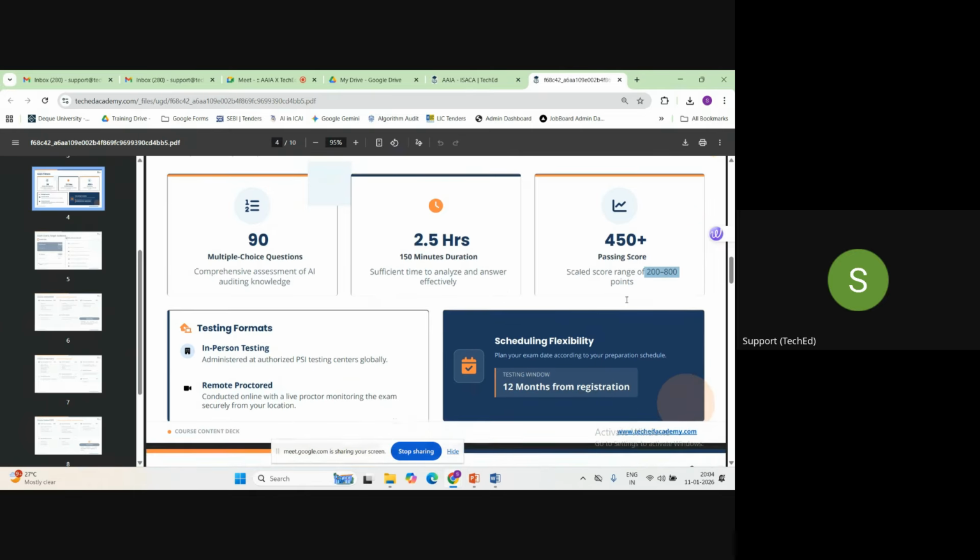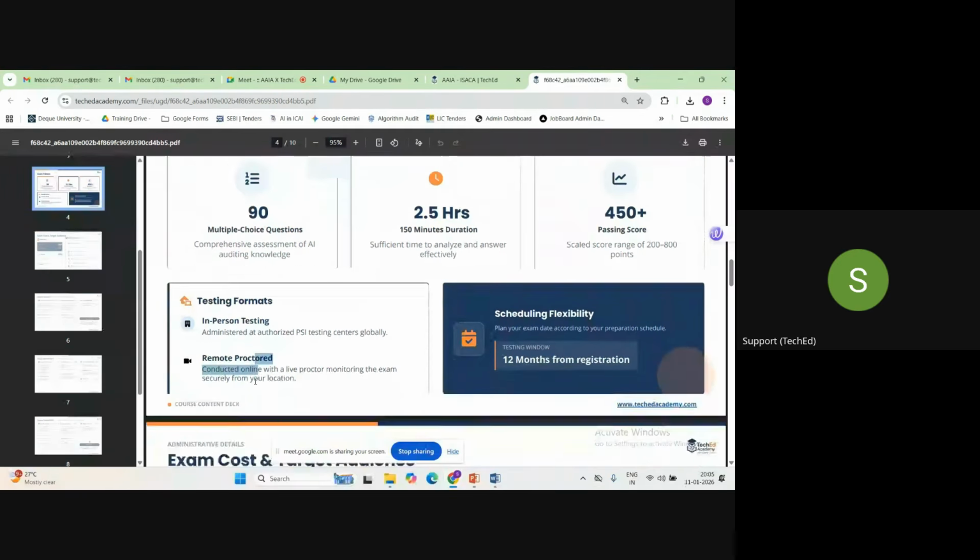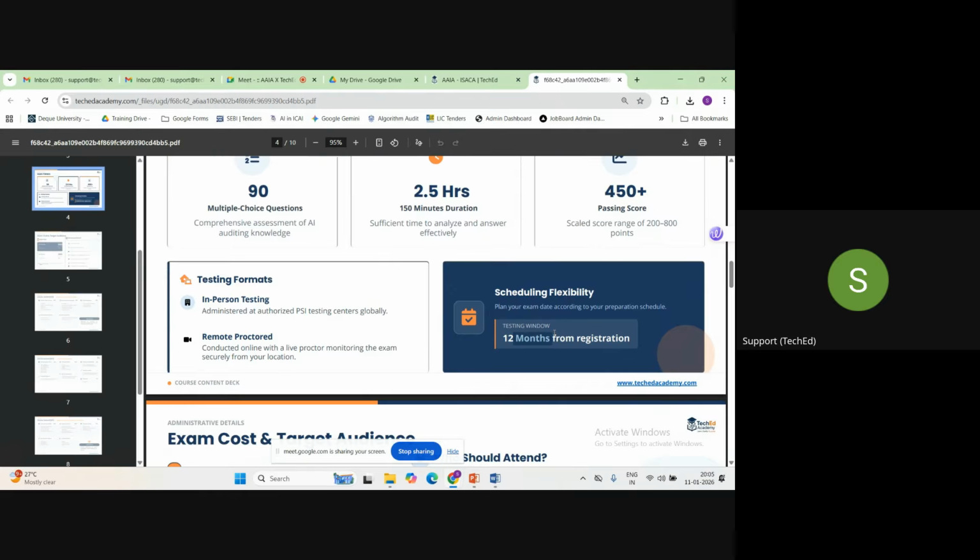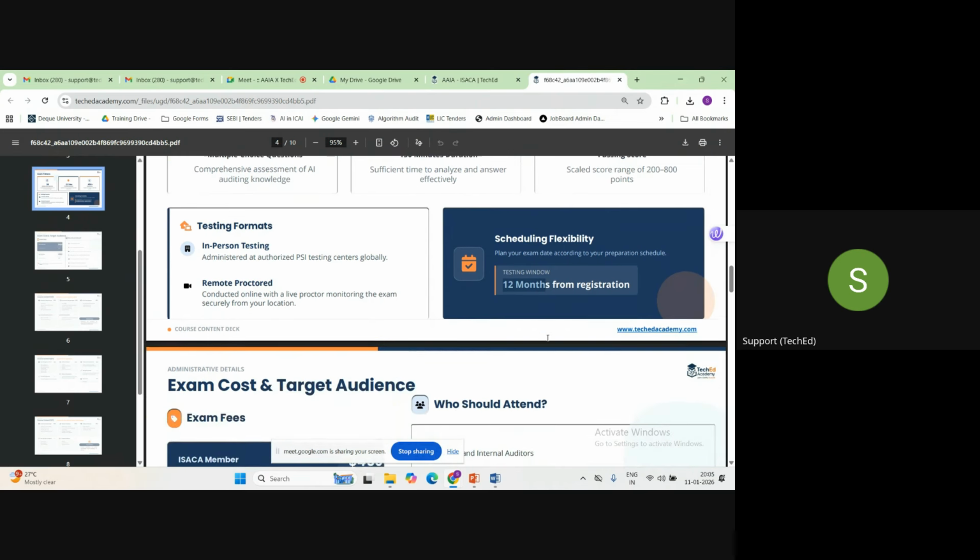Regarding the testing format, as of now there are 2 options: in-person testing, where you go to the PSI center to give the exam, and a remote proctored option. As far as India is concerned, the remote proctored option is not available as of now. So if you are in India and planning to give the exam, you need to give it through the PSI testing center only. You can't schedule a remote proctored option. Once you register for the exam, you have 12 months from the registration date to appear for it.